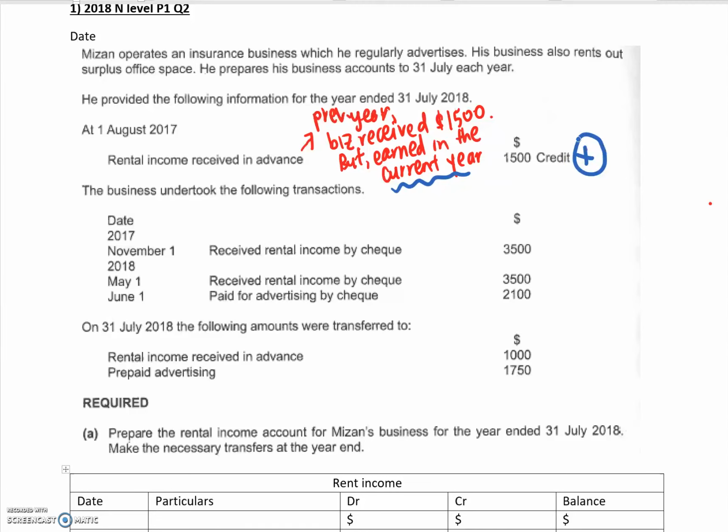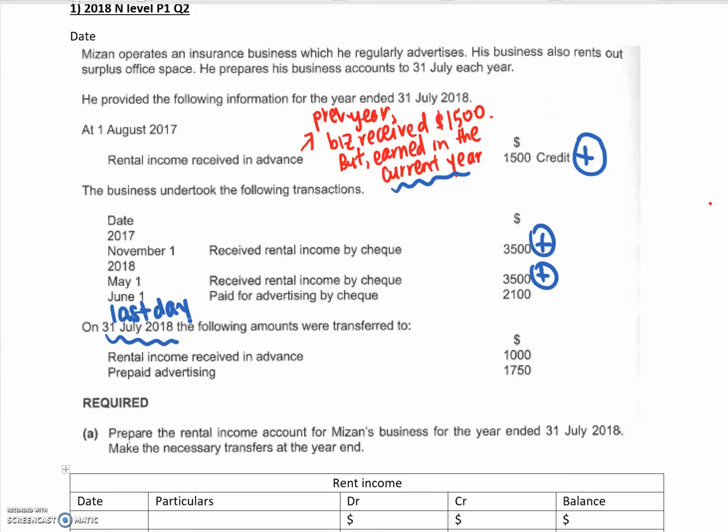Remember that when we are doing prepayment accruals, our accrual concept states that income is recorded when it is earned. We don't care when it was received. This amount was received last year, but it is only earned in the current year. Then subsequently, when I receive rental income by check, I add to my income. Same thing goes for May 1st, 2018. On the last day of the year, 31st July 2018, this is the last day of my financial year.